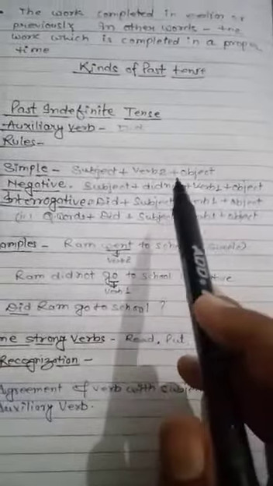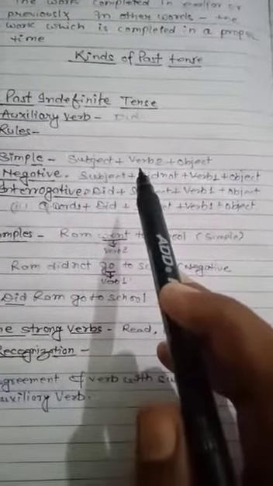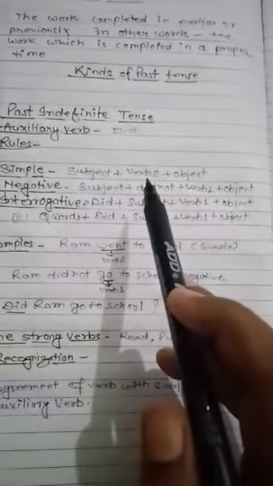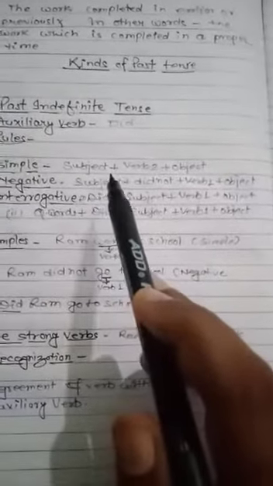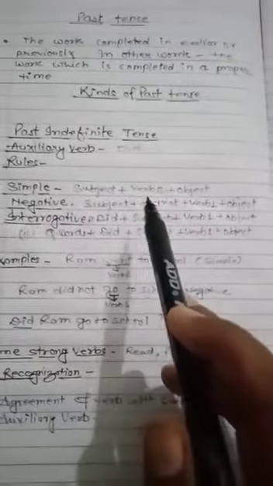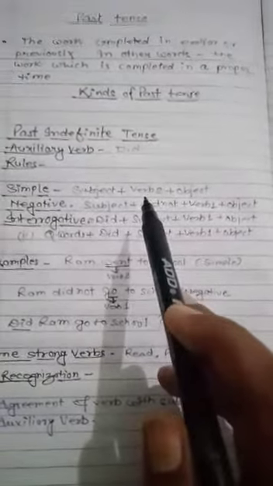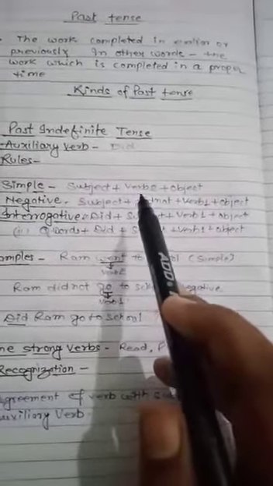If you have command of verbs, meaning you know the first form, second form, third form, then you can identify it easily. So dear students, please prepare the verb forms.